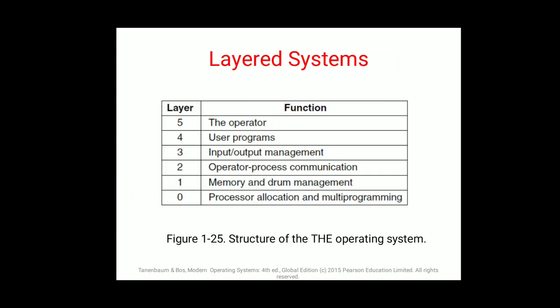Now, layer 0 is your processor allocation and multiprogramming. Layer 1 is memory and drum management. Layer 2 is operator process communication. Layer 3 is input output management. Layer 4 is user programs, and layer 5 is the operator. So this is the structure of layered system as I explained in the last lecture.